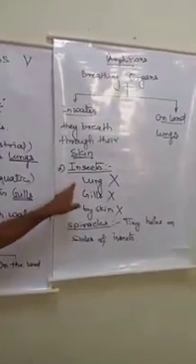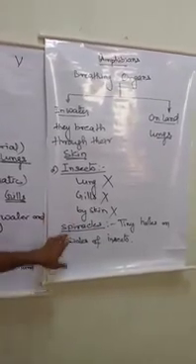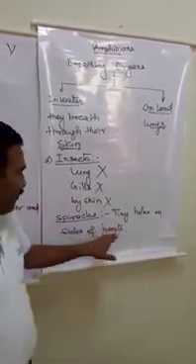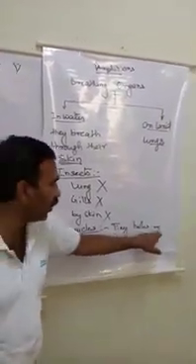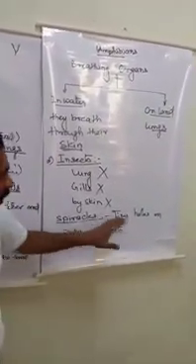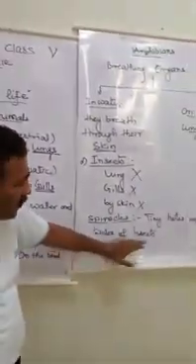And the fourth one is about the insects. Insects don't have lungs, they don't have gills, neither can they breathe by their skin. Then they have a special mechanism called spiracles. These spiracles are tiny holes on the sides of the body. Insects can breathe through these spiracles.